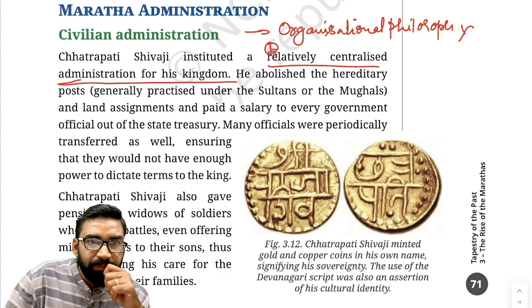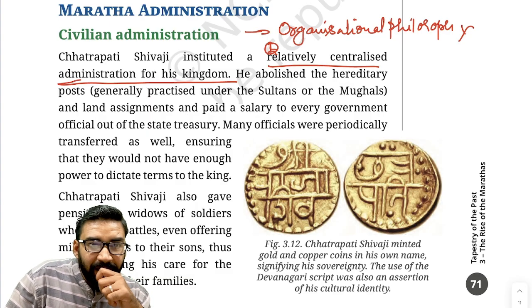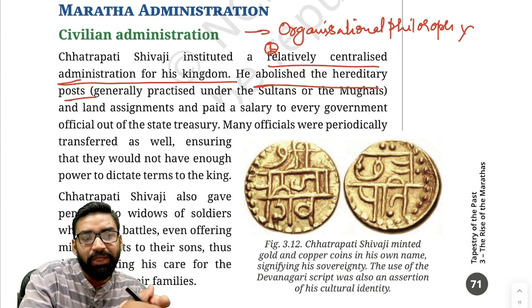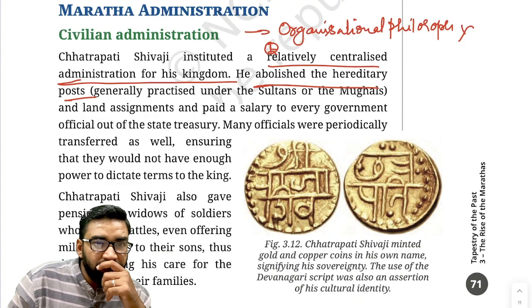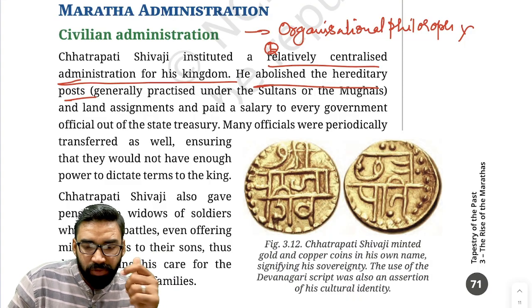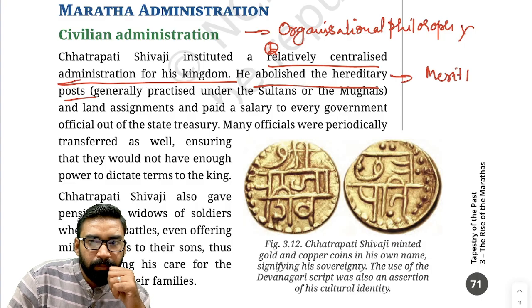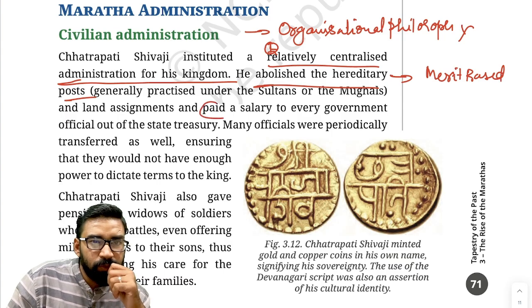Second, Chhatrapati Shivaji abolished the hereditary post. Now, no one is going to get posts based on privileges or on a hereditary basis. Everyone was given posts on the basis of merit. So he abolished hereditary posts and adopted merit-based posts.